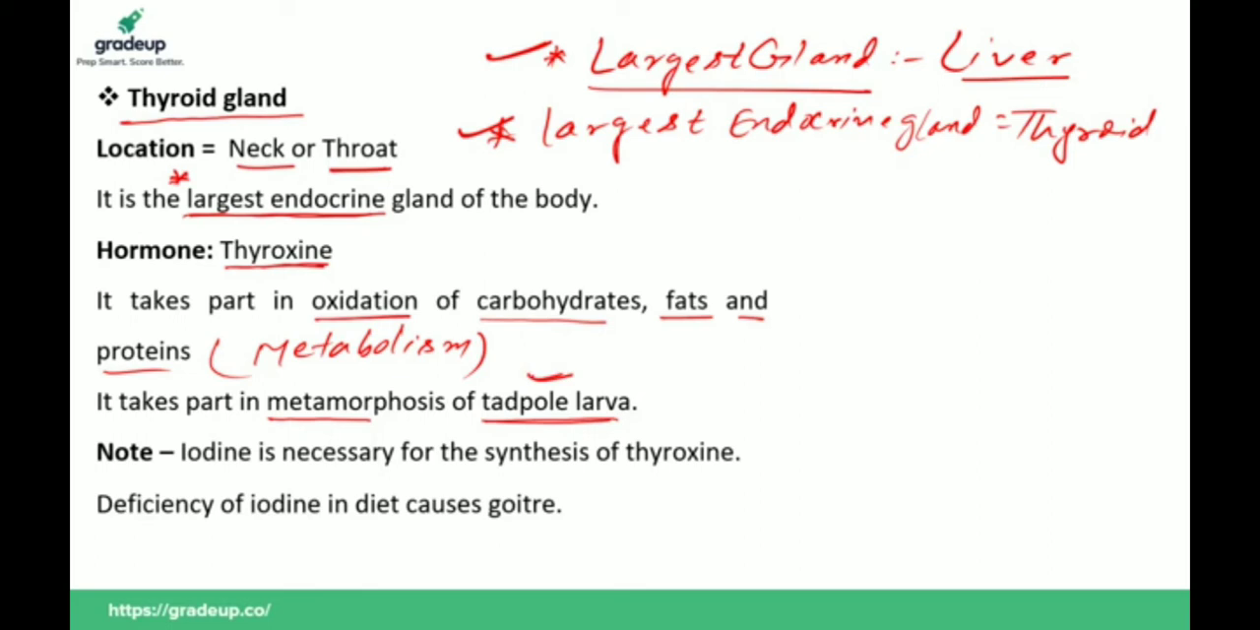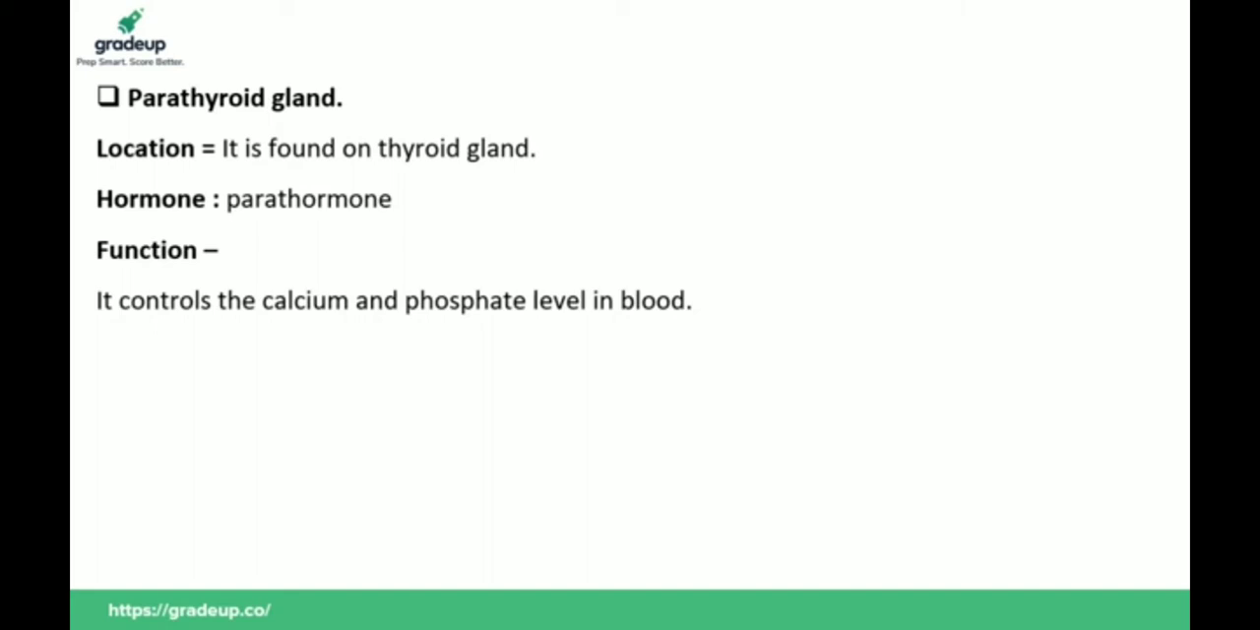So the first function is that it takes part in oxidation or combustion of carbohydrate, fat and protein, which means it controls our metabolism, and it also takes part in metamorphosis of tadpole larva. What is a tadpole? A baby frog is known as a tadpole larva, and this tadpole larva resembles a fish. It looks like a fish because it has a tail like a fish, and it also respires through gills.